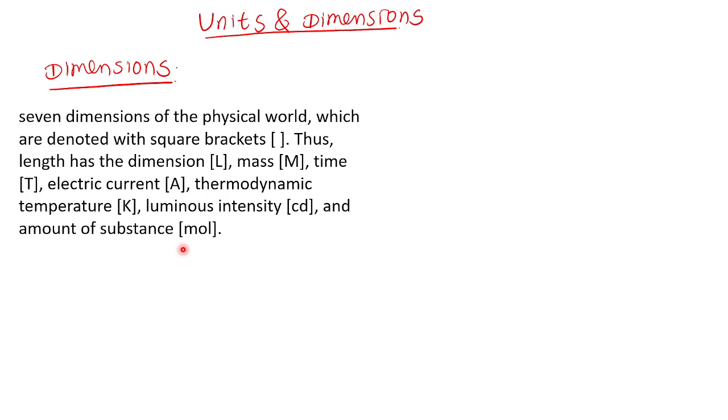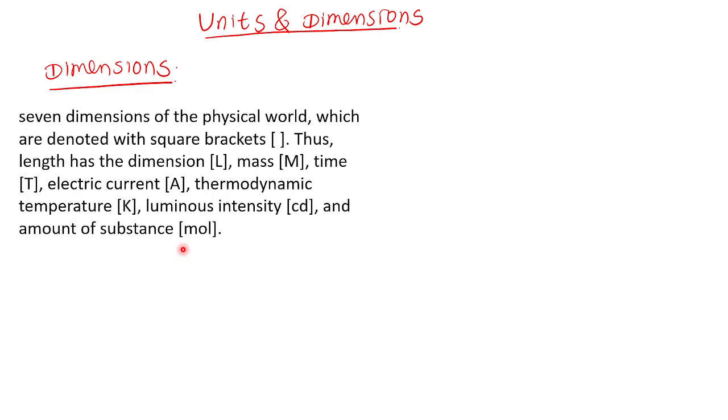All other physical quantities are derived from the 7 basics. All other quantities like displacement, velocity, acceleration, pressure, density, there are so many physical quantities, right? All other physical quantities are derived from these 7 fundamental physical quantities called dimensions.